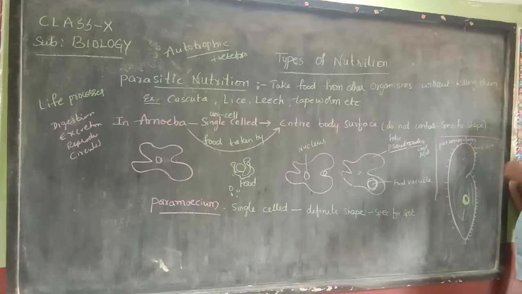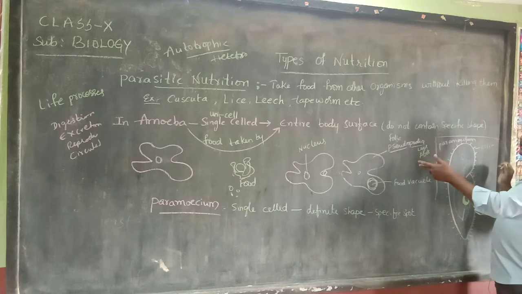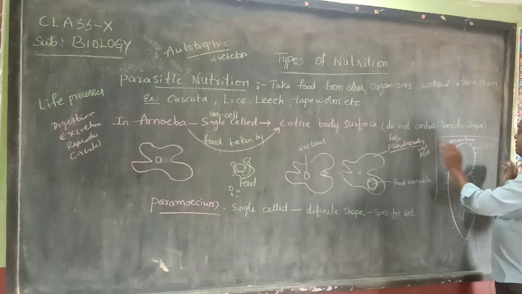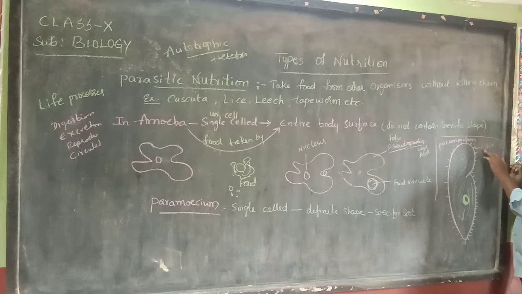The similarity is locomotion, movement. How amoeba moves, how paramecium moves. I am saying the general term, not the structures. The structure is different: in amoeba it is the pseudopodium, whereas in paramecium it is cilia.